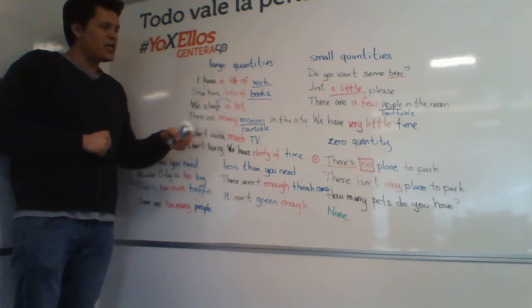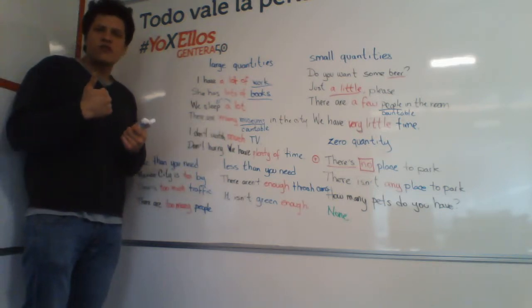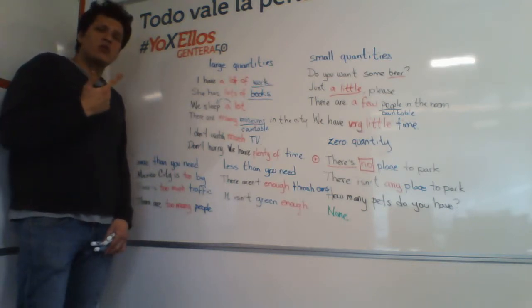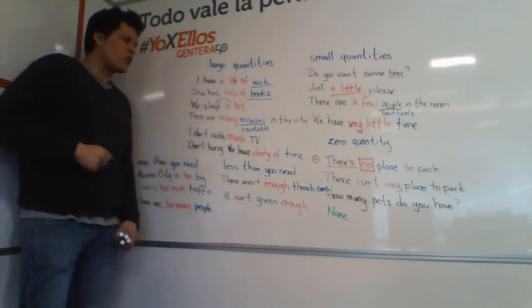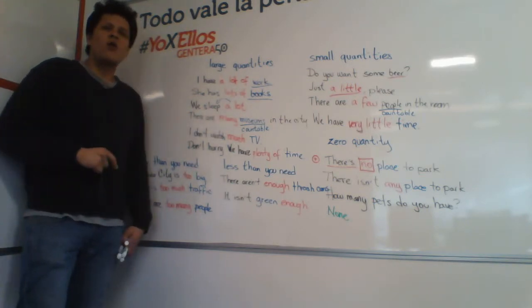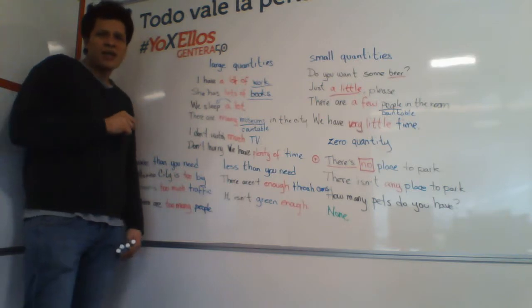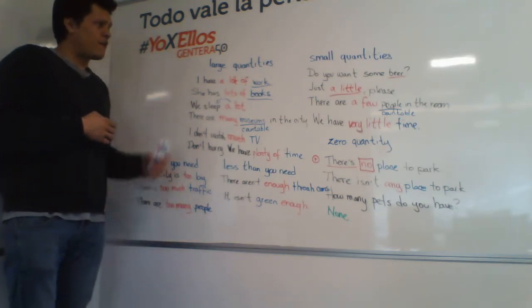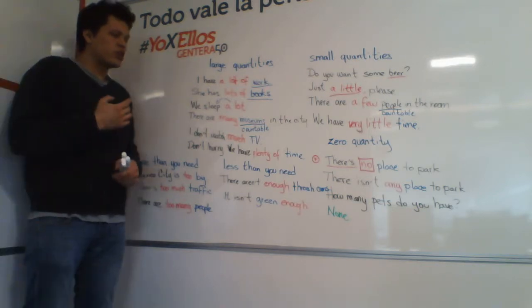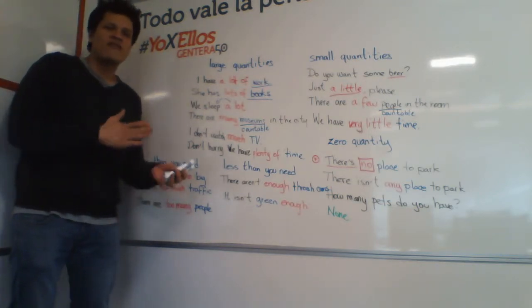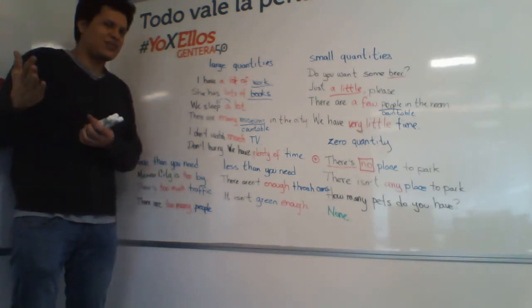The words many and much are used, the first one for countable nouns and the second one for uncountable. So that's why we have there are many museums, that is countable, and I don't watch much TV, that is uncountable. And finally, for large quantities we have the expression, don't hurry, we have plenty of time. Plenty of time means that we have more than necessary.